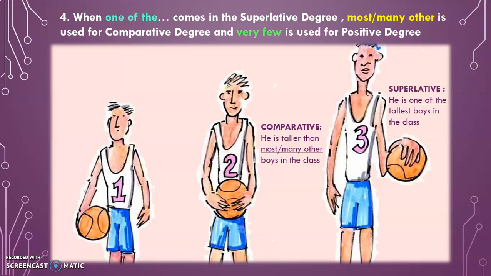And comparative form is he is taller than most or many other boys in the class. Positive form is very few boys in the class are as tall as he is. So once again, one of the comes, many or most other comes in comparative form, and very few comes in the positive form.